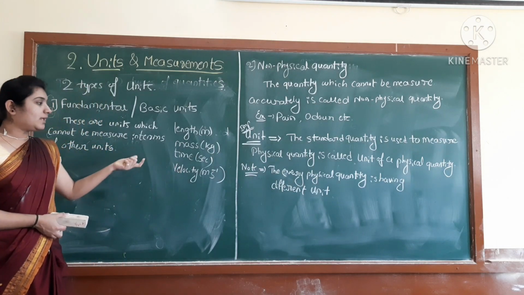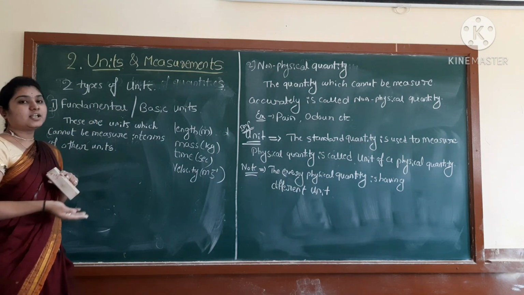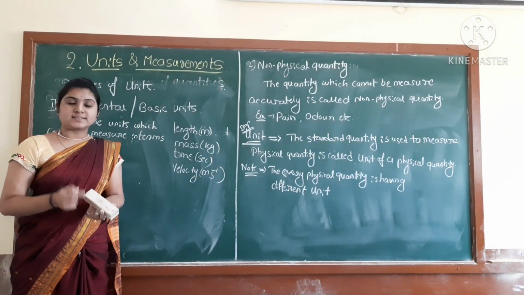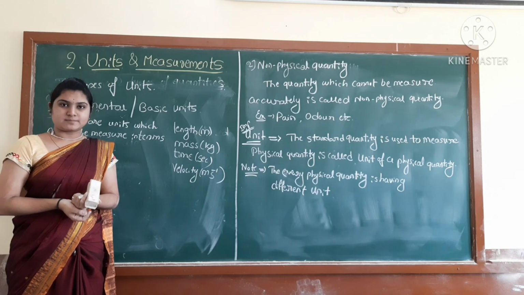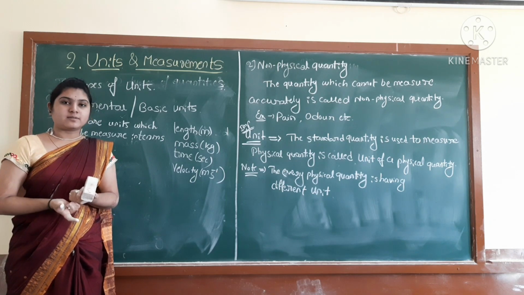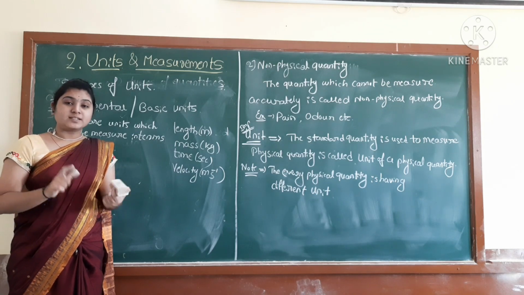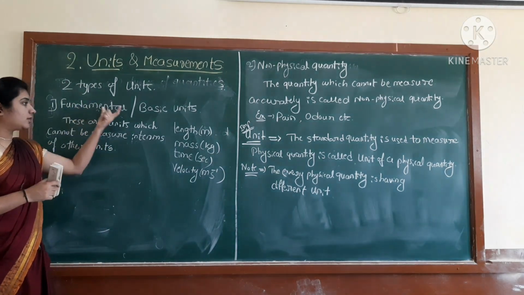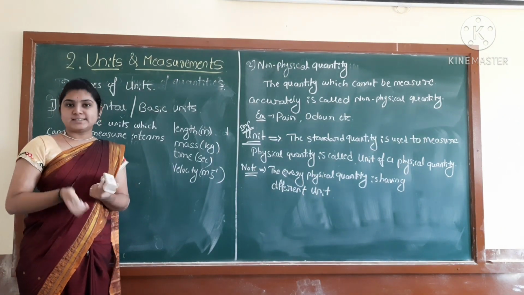They cannot be measured in terms of the other quantities, meaning they are independent of the other quantities. They are not dependent, they are independent. They define themselves. That's why we can call these units the fundamental or else the basic units.